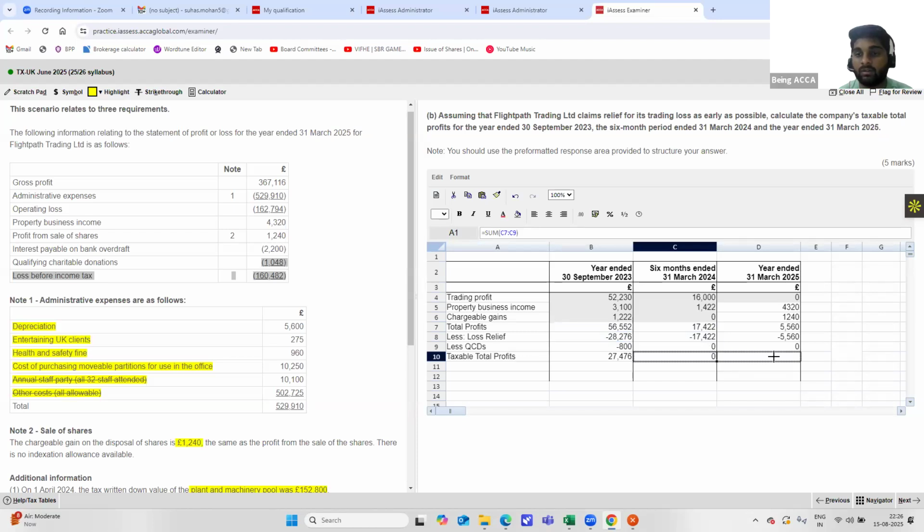And you can also extend this profit, you will get the formula here as well. So it will also be 0. And with this you'll be scoring your 5 marks. So here it will primarily be 1 mark for this, 1 mark for this, and 3 marks for your year ended 30th September. Because you have to calculate your loss relief into 6 by 12, you'll be getting your 1 mark there.